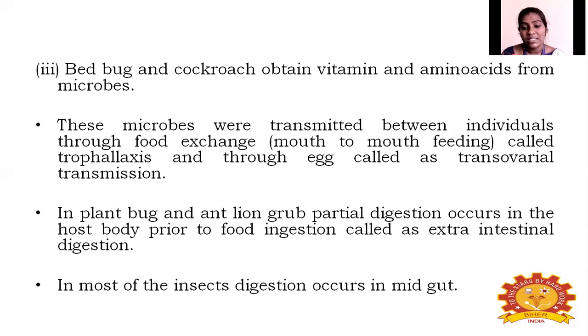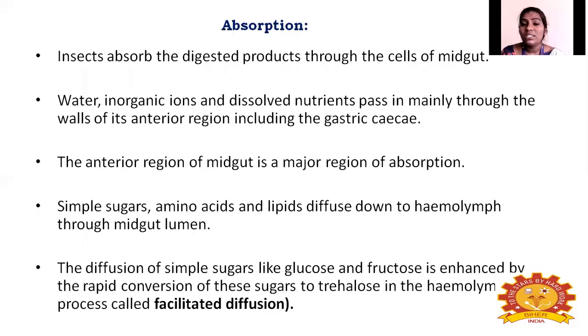In most insects, digestion occurs in the midgut. In the midgut, digestion is 80% completed. The remaining undigested food is moved to the hindgut.